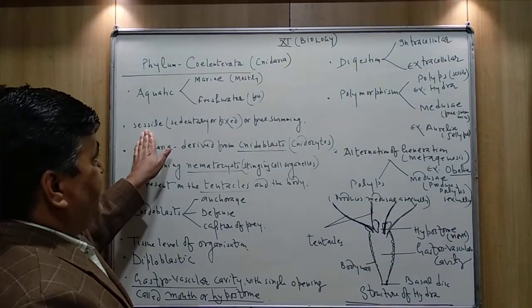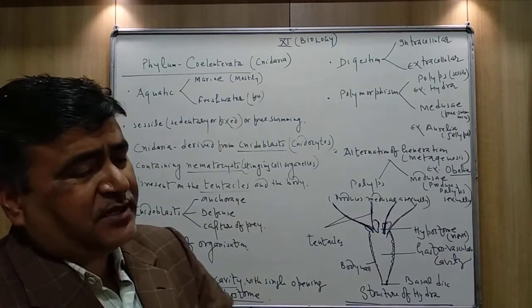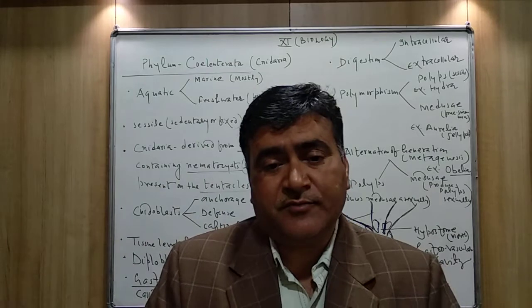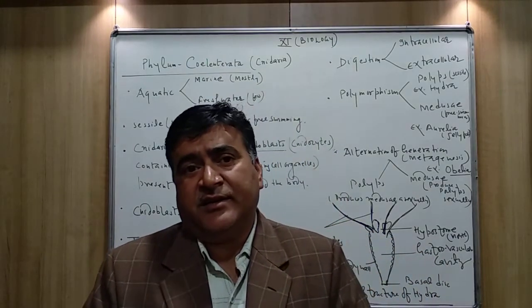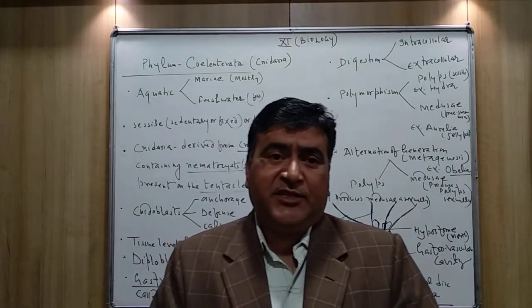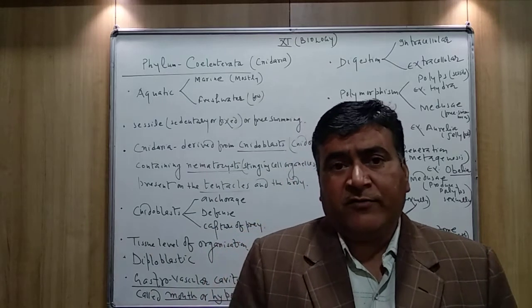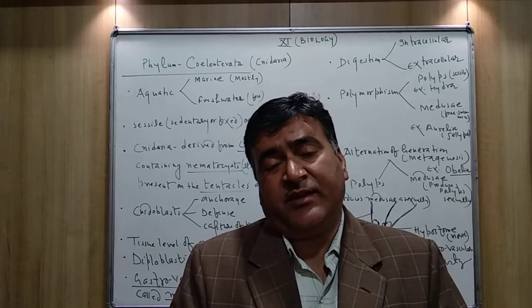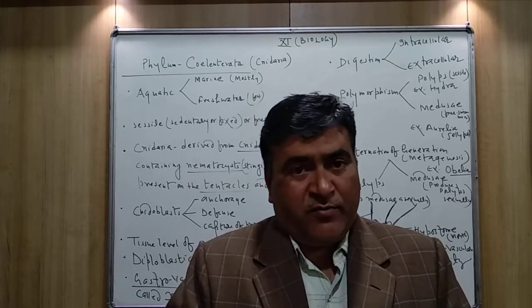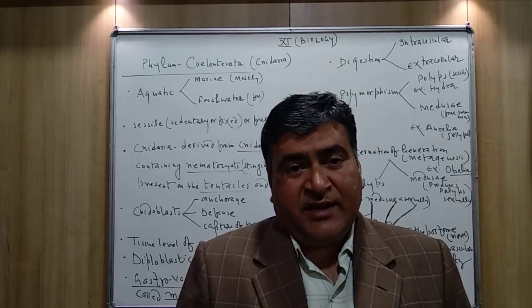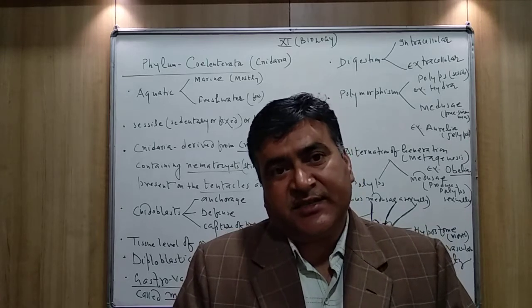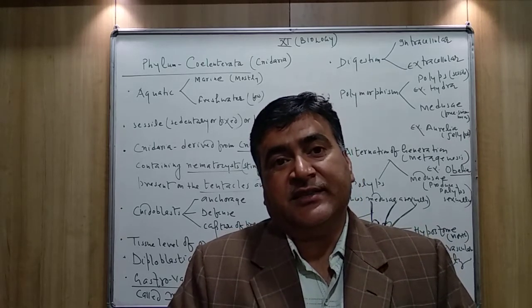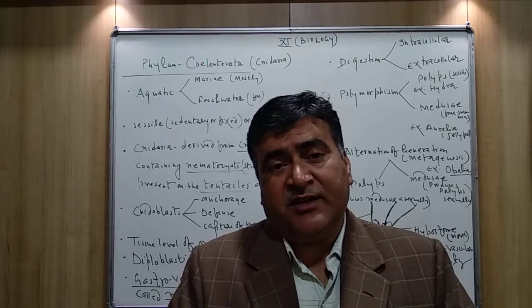They are sessile or free swimming. Some of the members of Coelenterata are sessile. Sessile means they are fixed. They are unable to move from one place to another place. Their body is fixed. They are sedentary, and that nature is called sessile, or you can say sedentary or fixed.